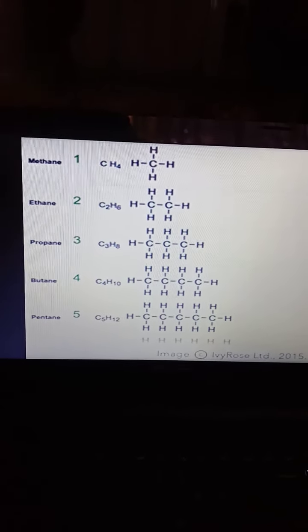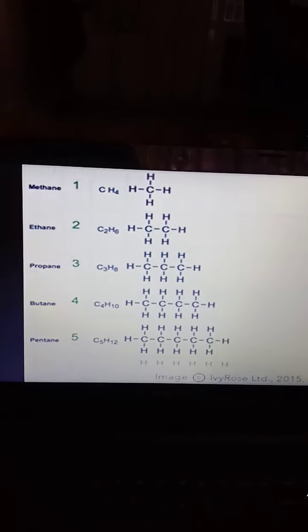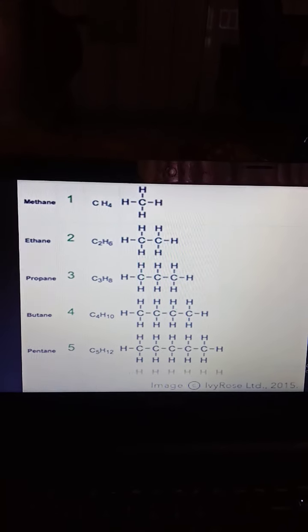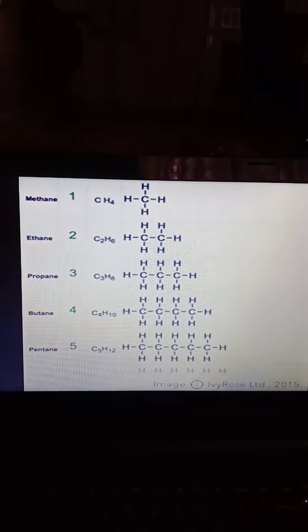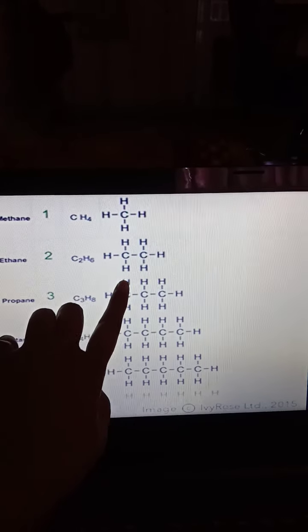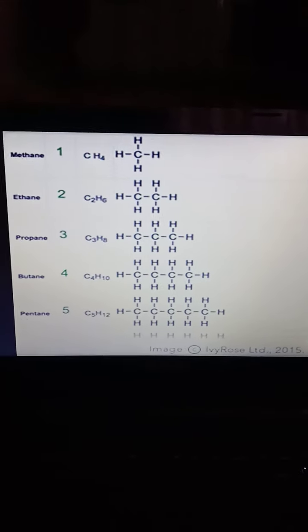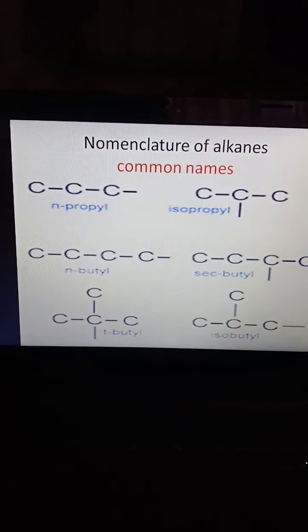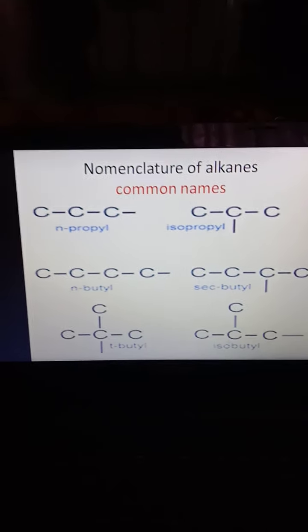See these examples. All these examples are alkanes. This shows the presence of the CH2 group, which indicates that they form a homologous series. Next one is the nomenclature of alkanes.